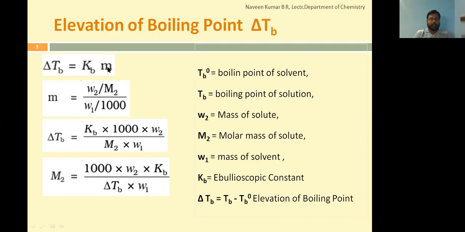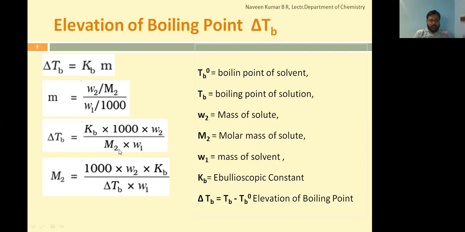It's a simple rearrangement. 1000 will go to the numerator, W1 will be in the same place, M2 will come to the denominator, so hence the rearranged form is delta Tb is equal to Kb into 1000 into W2 divided by M2 into W1.